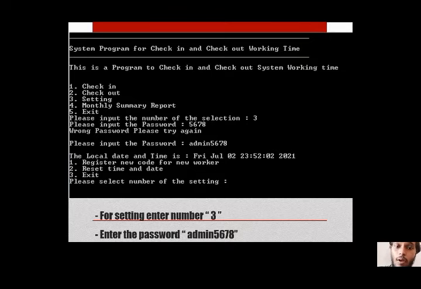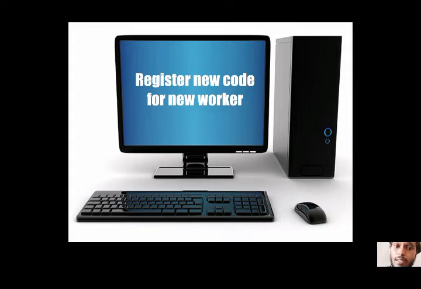All right. So the correct password here is admin5678. So this is designed for whoever knows the password, either staff or admin. They should know the password to access the setting option. After I have entered the correct password, which is admin5678, we can move on to the next step. The first option in the setting is register new code for new worker.